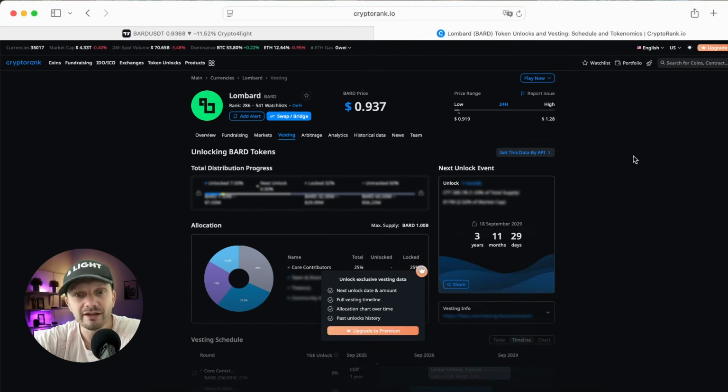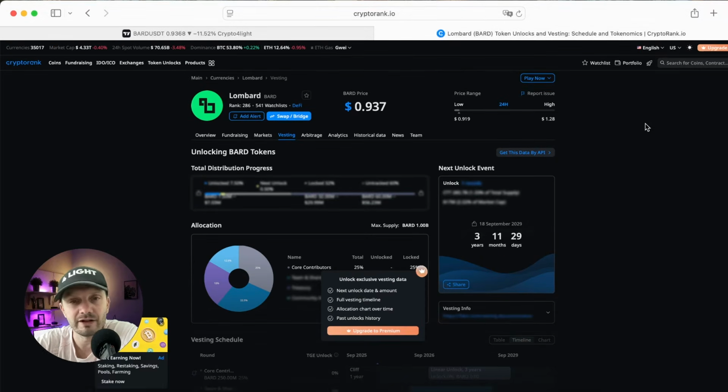All right. Even worse. So they will close the page for the free users to check the unlocks. You need premium. All right. Anyway, we can go to Token Unlocks and double check the vesting schedule.